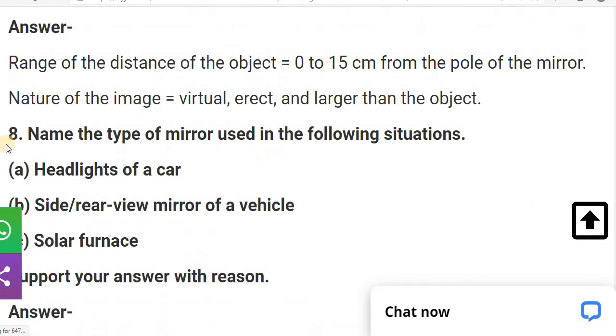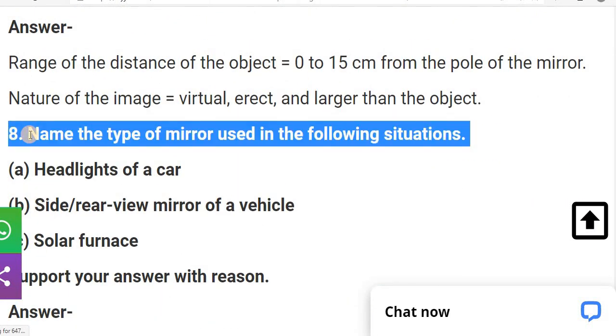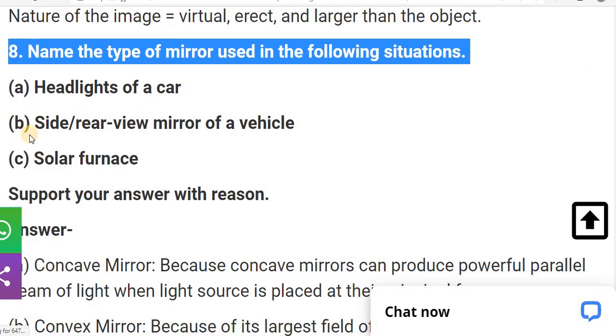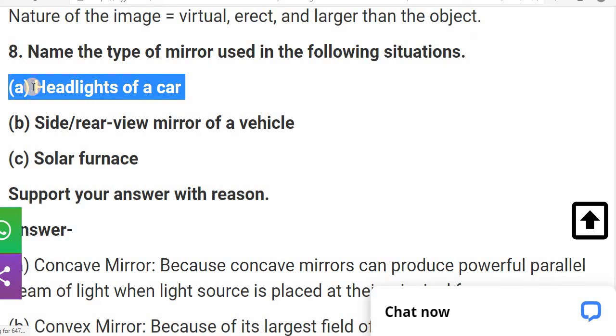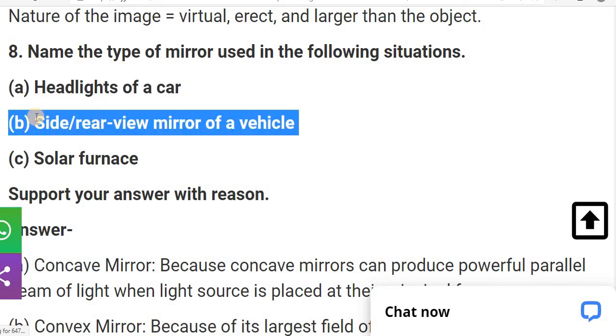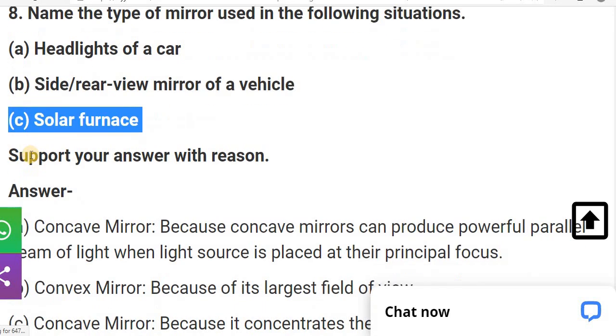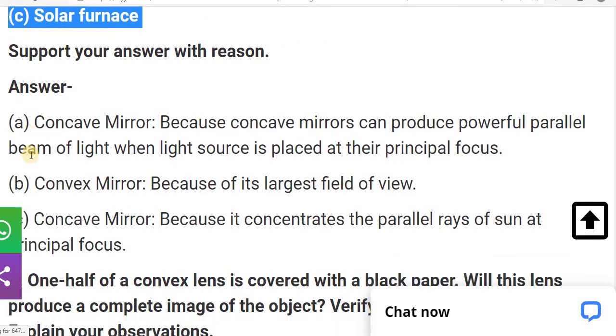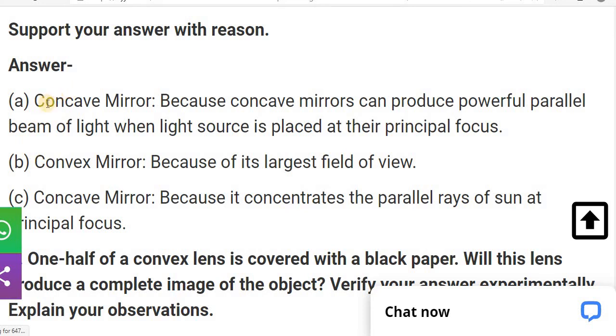Let's see one more time. The question is that name the type of mirror used in the following situation. A, that is of headlight of the car. B, side or you can say the rear view mirror of a vehicle. C, solar furnace. And we have to also support our answer with the reason.